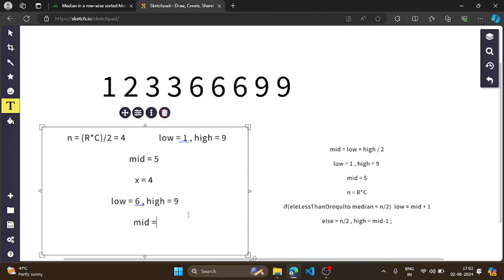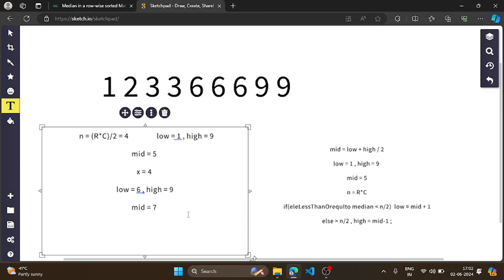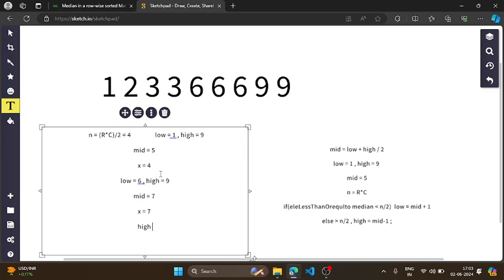Now again I calculate mid, so my mid will be 9 plus 6 by 2, which is 7. Now let's count the number of elements less than or equal to 7. Here the number of elements less than or equal to 7 will be 1, 2, 3, 4, 5, 6, 7. So x is 7 here. Now x is greater than the required number of elements, so I will say my high should be mid minus 1. So again low is equal to 6 and high equal to 6.